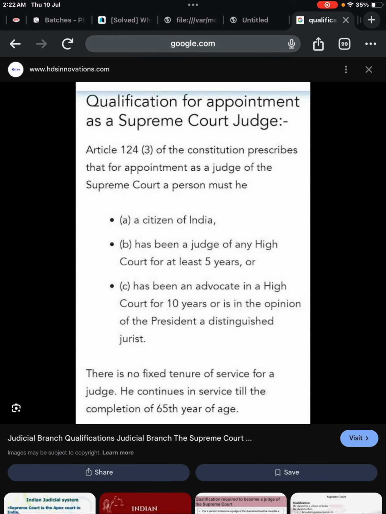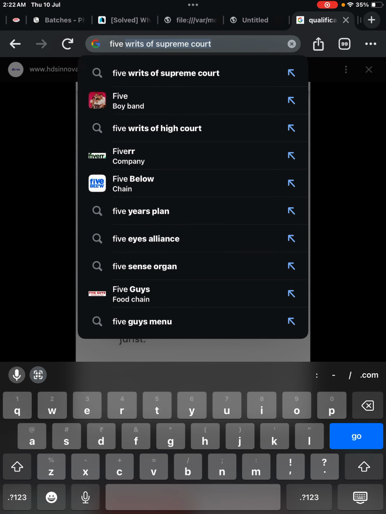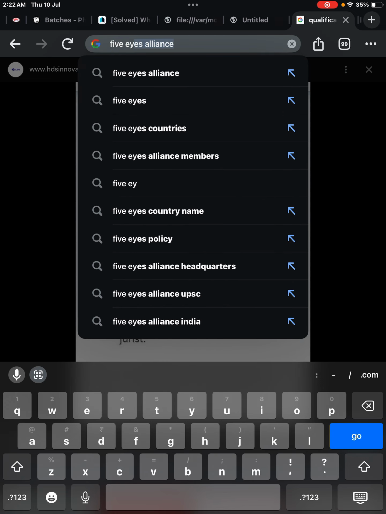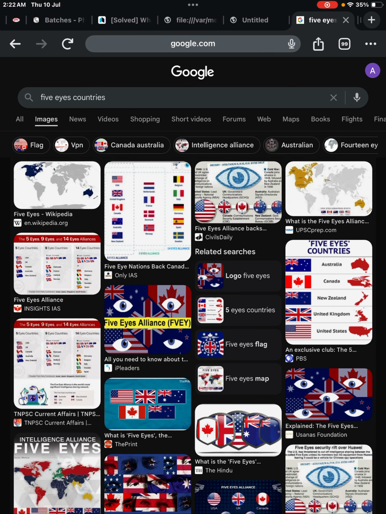Let us see. Okay, Five Eyes countries. So when you see the Five Eyes countries, right? It is New Zealand. So yes, correct.